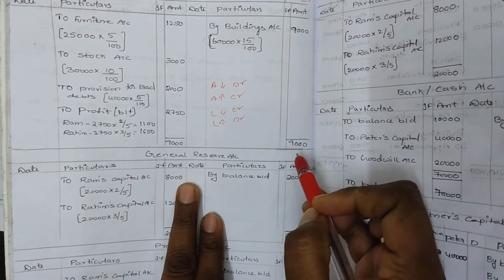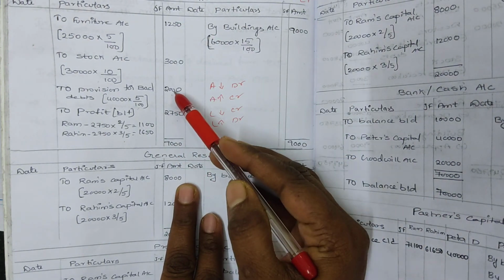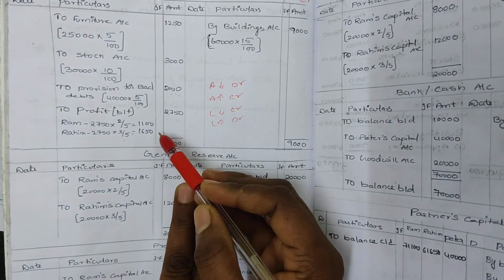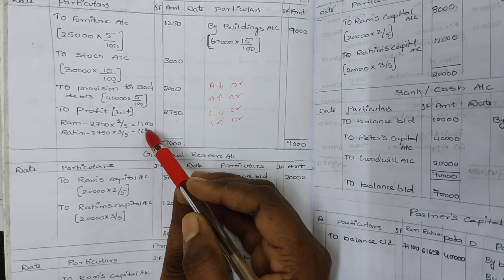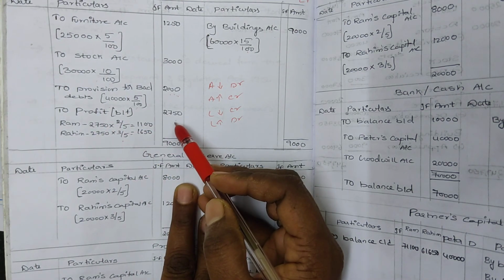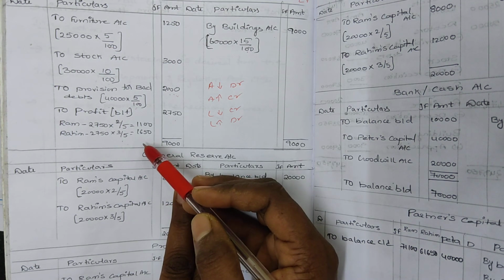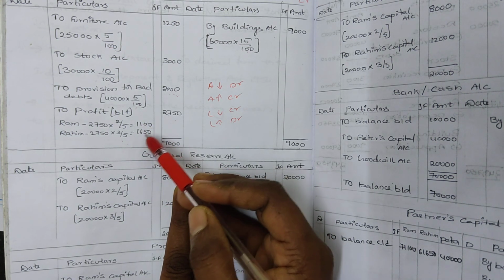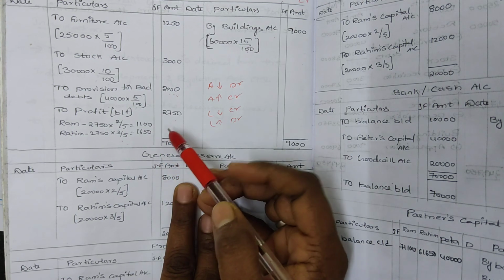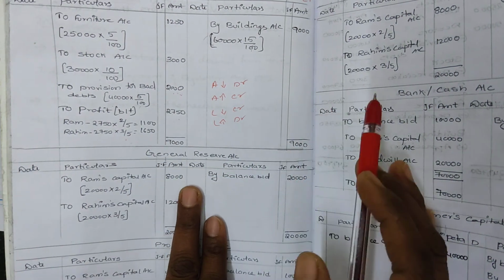Once again I will repeat: 9,000 minus 6,250. The balance we got is on this side, so it is a profit. This profit you should share to whom? To the old partners in the old ratio, to Ram and Rahim. So Ram's share is 1,100 and Rahim's share is 1,650. Till here it is clear, I think.